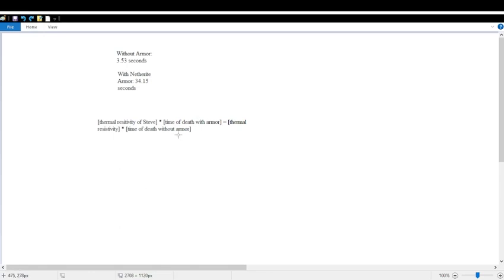So essentially, it's just the thermal resistivity of Steve times the time of death with the armor, and that's equal to the thermal resistivity of Netherite times the time of death without the armor. So here, let's write that down.